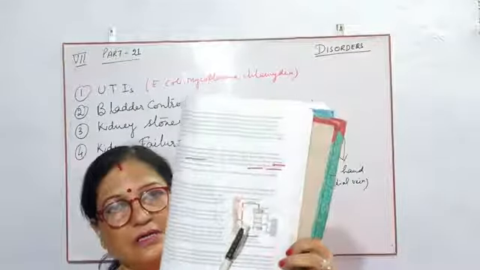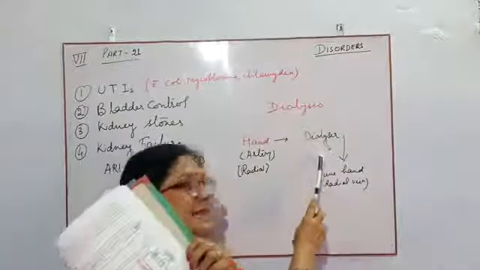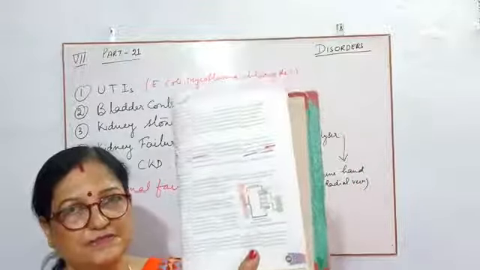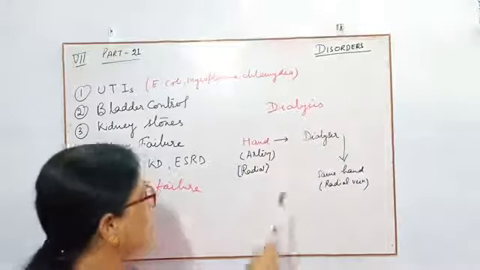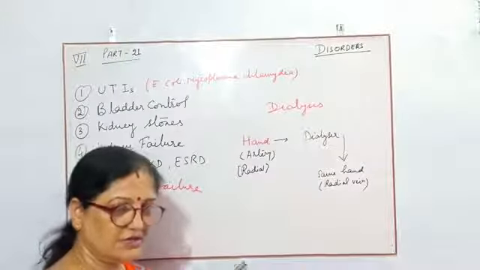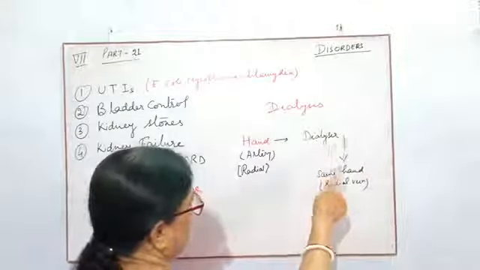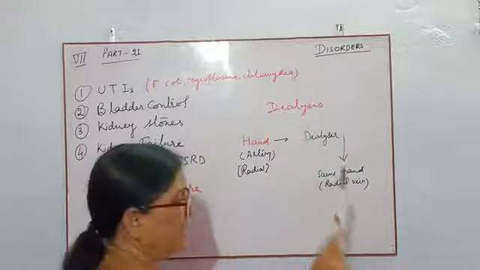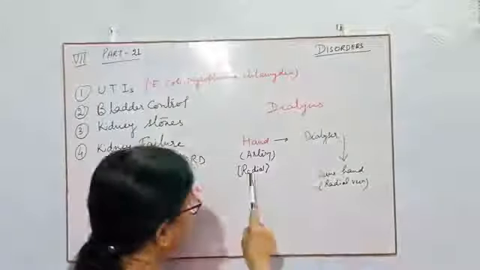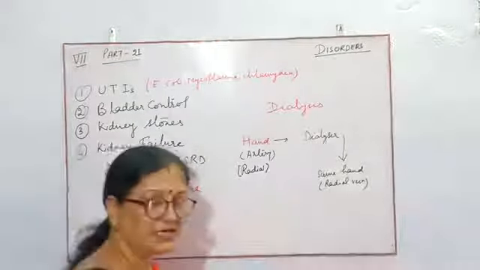This blood goes to the dialyzer. Here I have written dialyzer. The dialyzer is the machine in which dialysis takes place. After dialyzing the solution, that means the blood along with the excretory material, after filtration, pure blood can be given back to the person in the same hand from which the radial artery blood was taken. The pure blood is given to the radial vein.